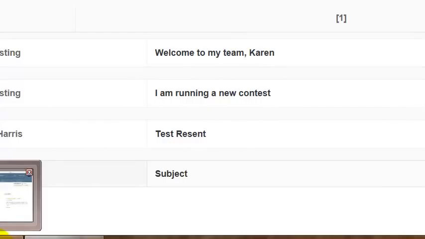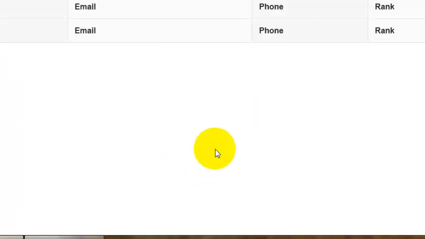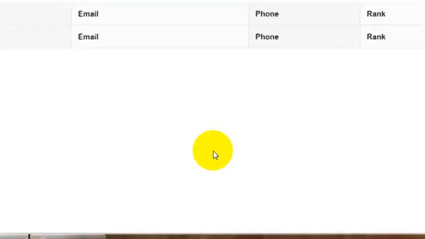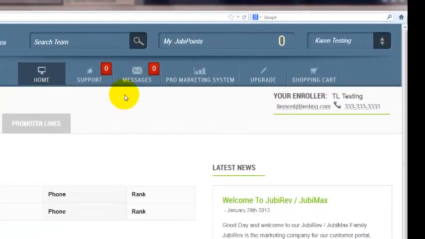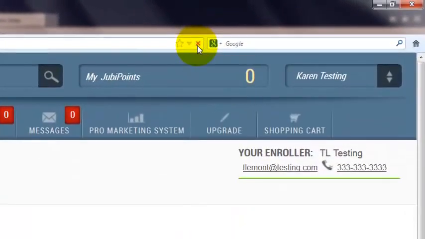I'm now going to go to another browser, and I'm going to go into Karen testing system. What I need to do now is refresh the screen and see if the message that we just sent to Karen testing got delivered. We're in Karen testing's back office here. So I'm going to go up here and refresh the screen. Give us just a moment.